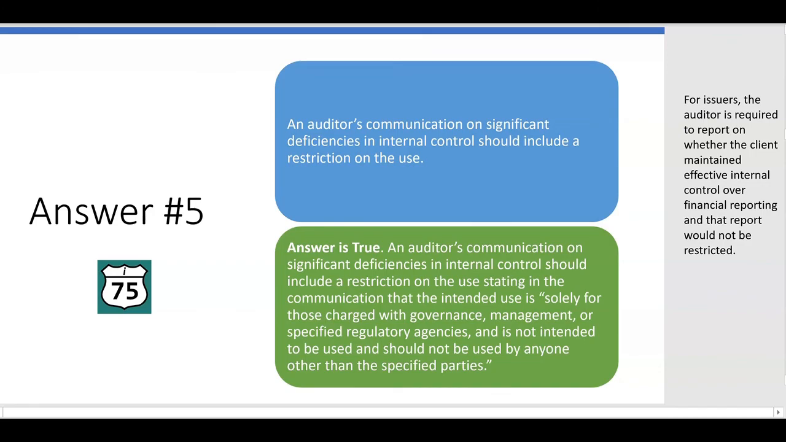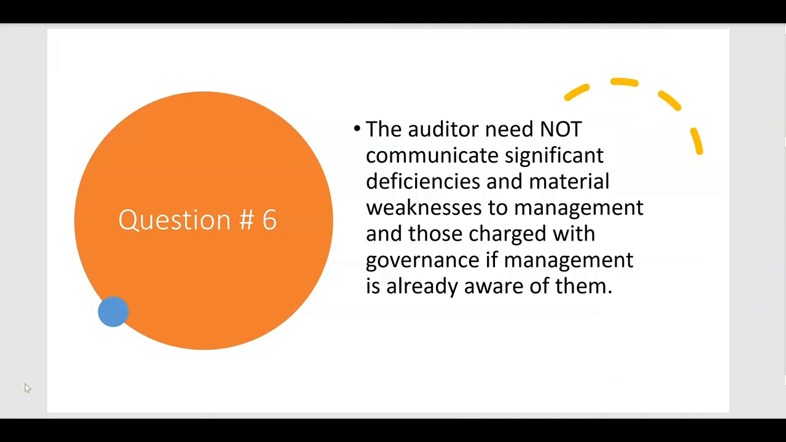Number 6, the auditor need not communicate significant deficiencies and material weaknesses to management and those charged with governance if management is already aware of them.